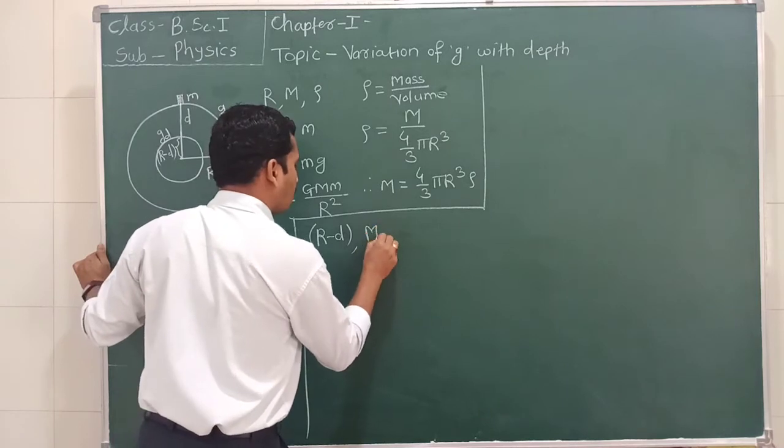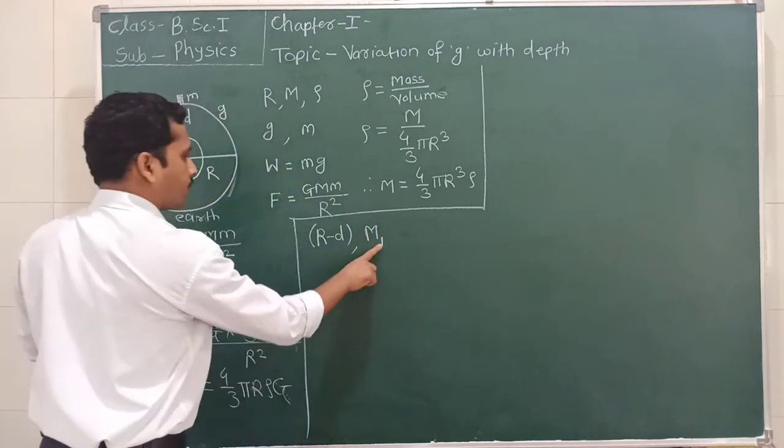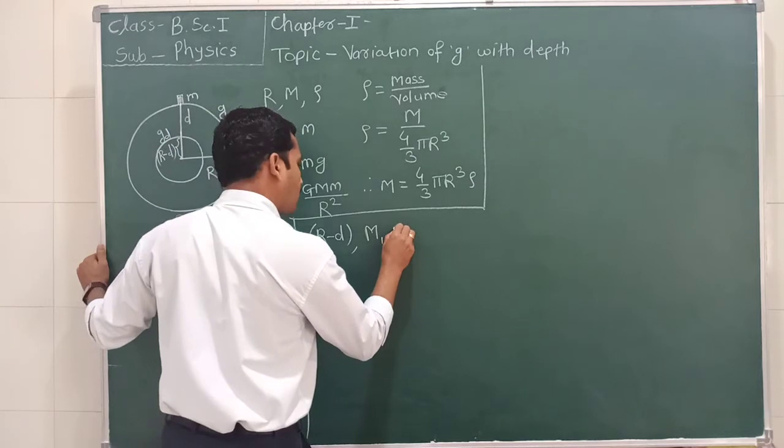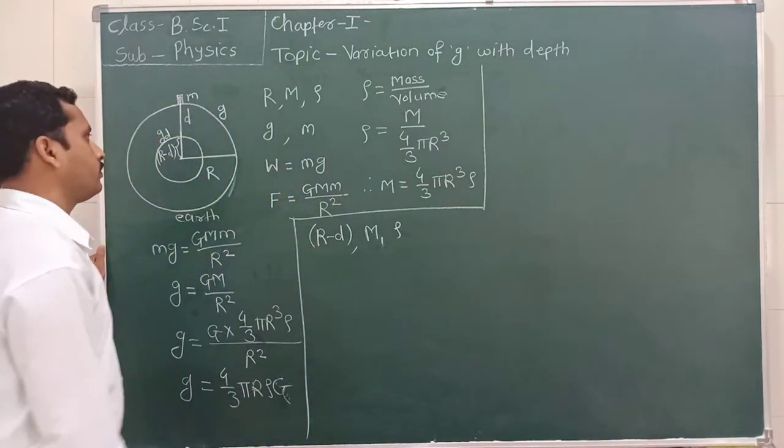The mass of the small sphere is m1, and the density is the same, that is rho.